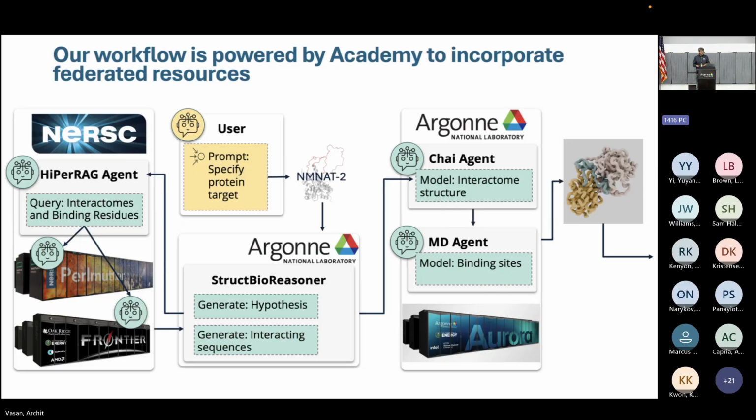This will generate some interacting sequences, and you can then send this into the biophysical in silico tool callings. So you can send this into what we call the Chi agent, which is basically the Chi folding model. It's like AlphaFold, but a different version of AlphaFold. And this can model the interactome structure. This is an example of the interactome structure, which you can see in this figure.